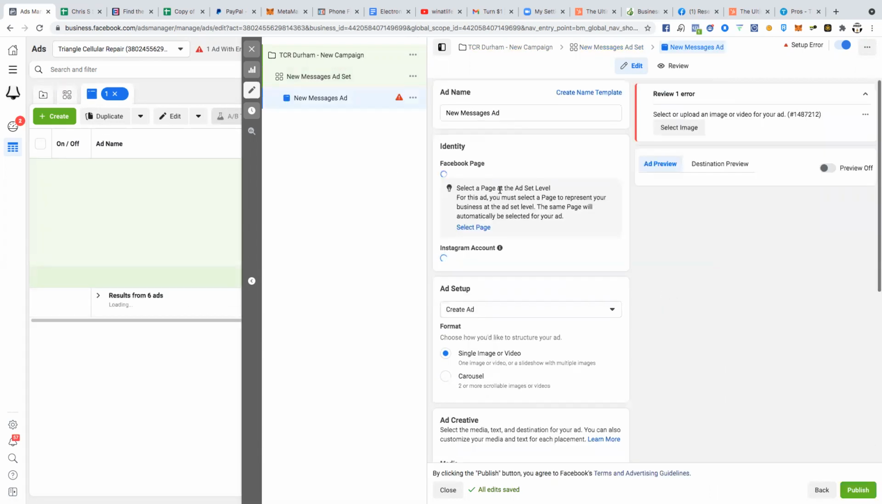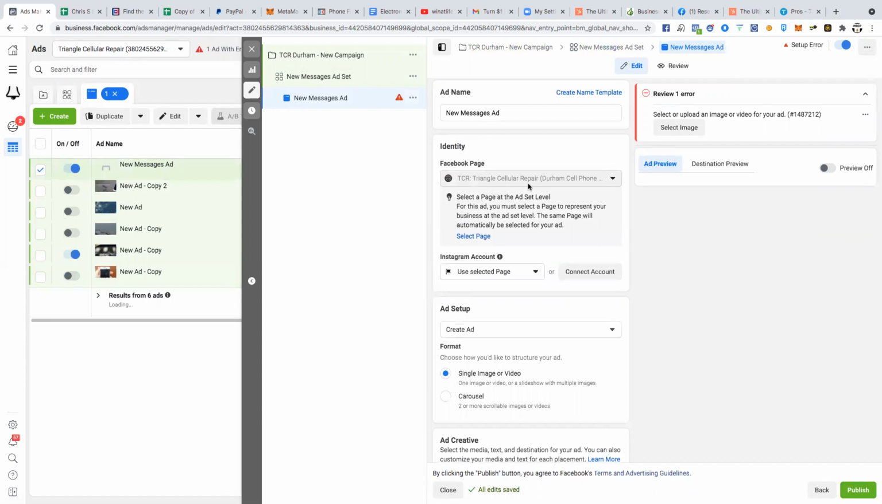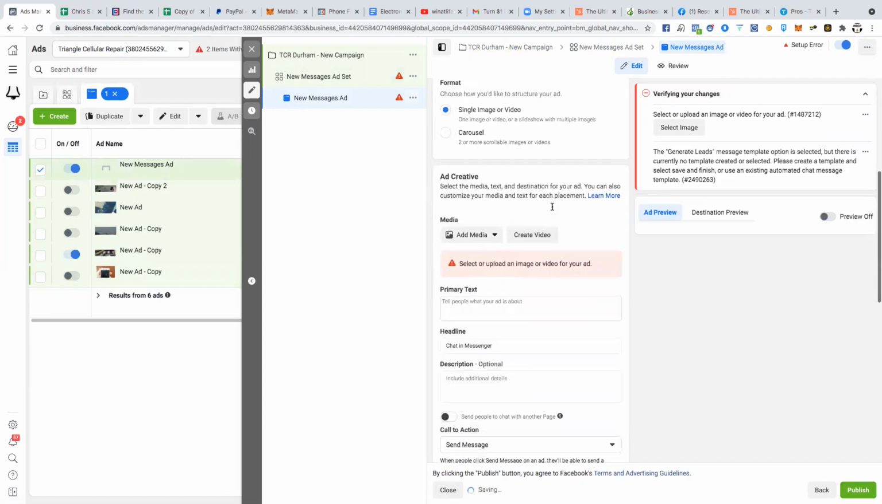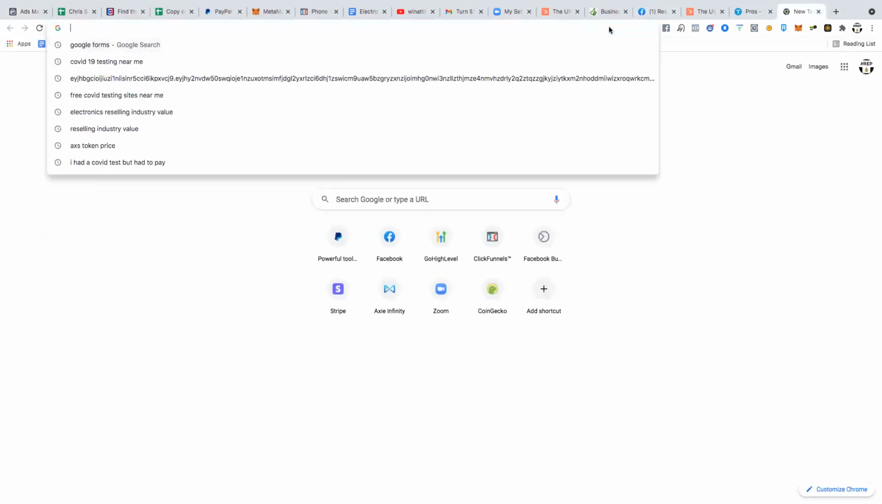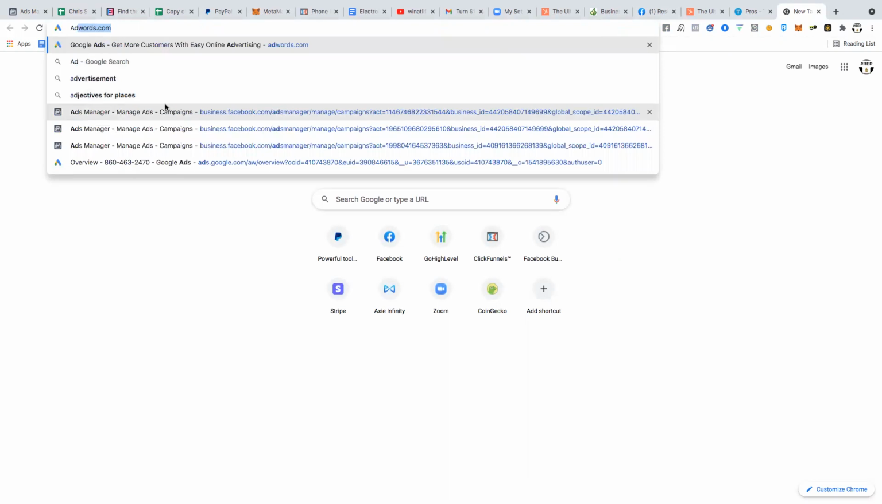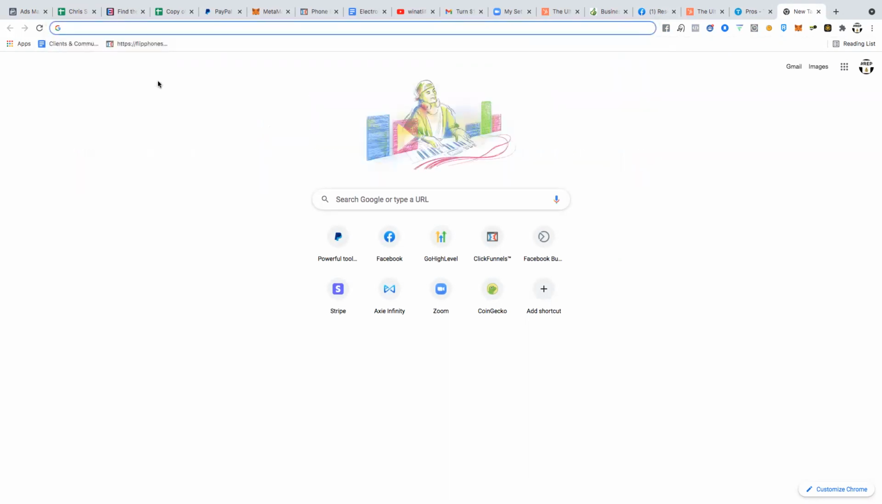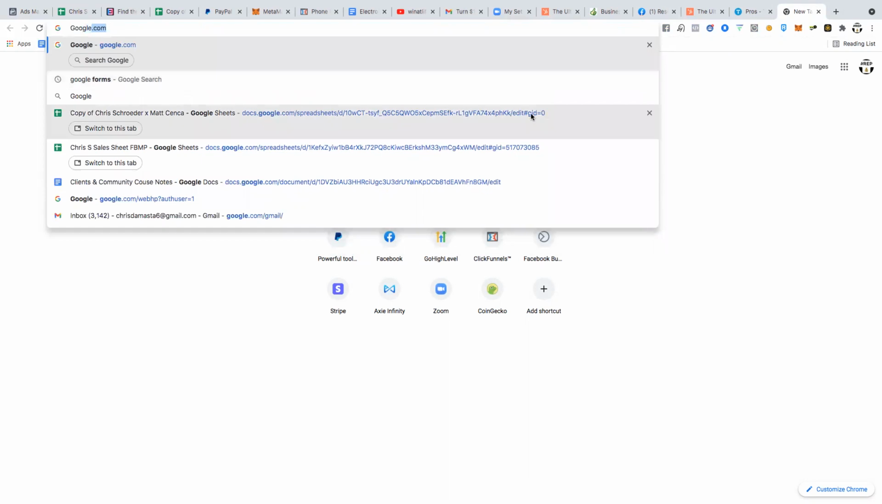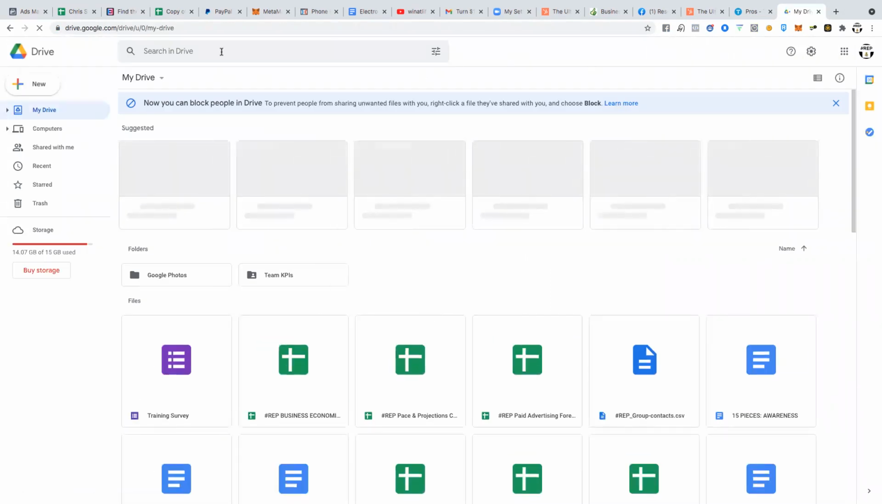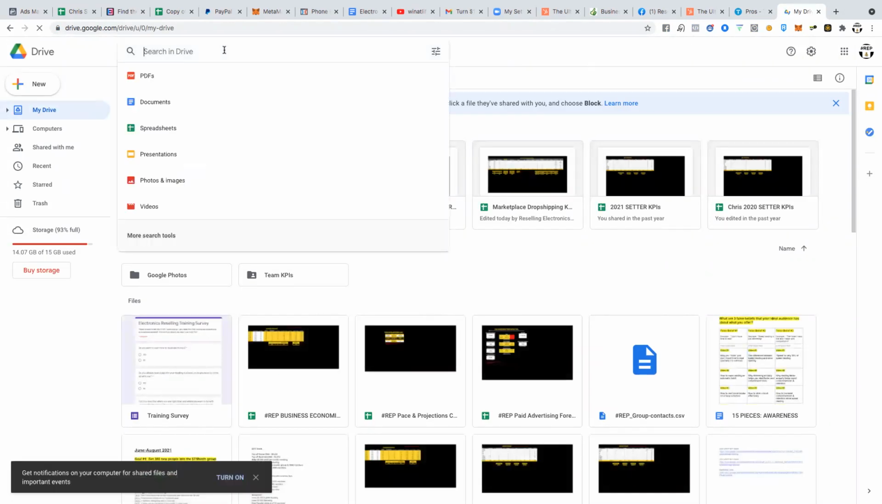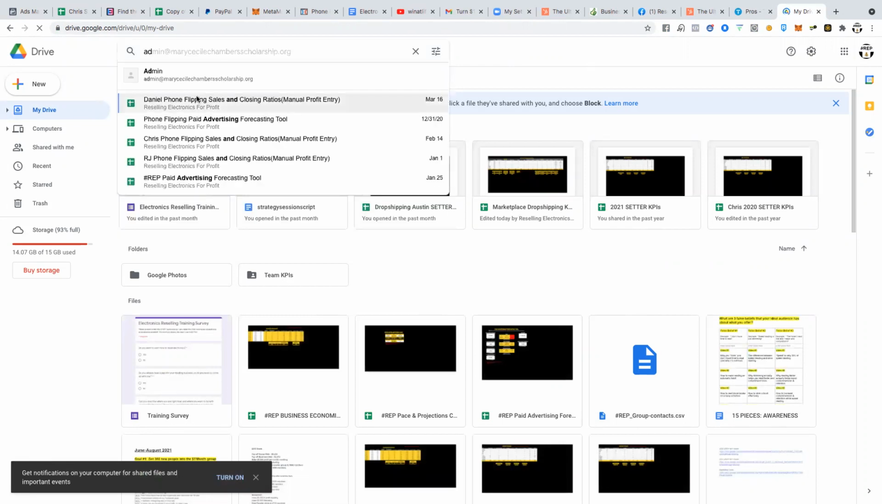Next, what we're going to do is we're going to create the ads for this. Okay. So I'm going to show you guys exactly how I do this, right? So let me open up my Google Drive and grab my ad copies that we use in our program and that I use for all of my clients. So I have specific ad copies that I use for my stuff to make it really easy for myself.